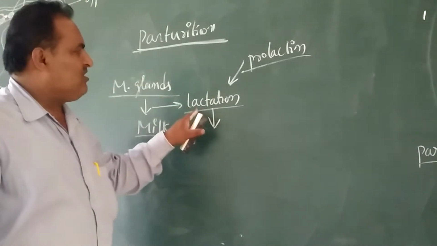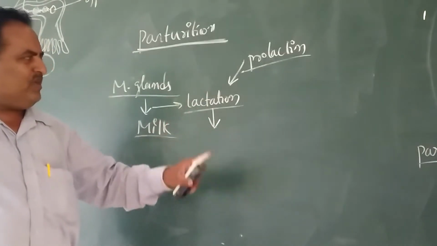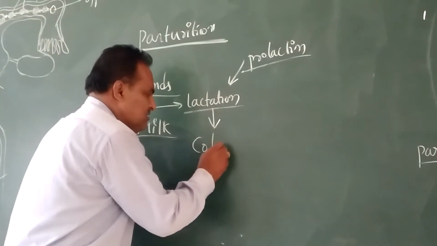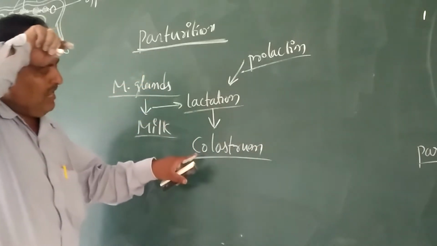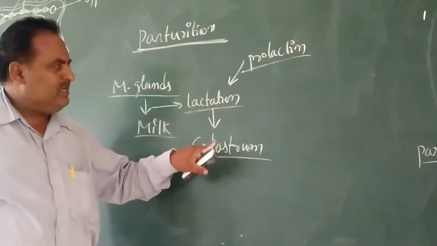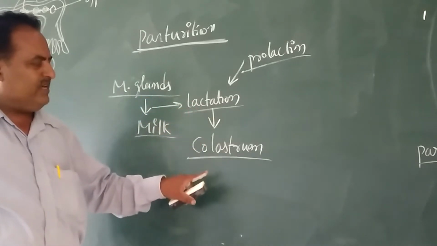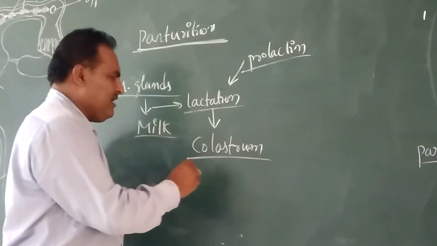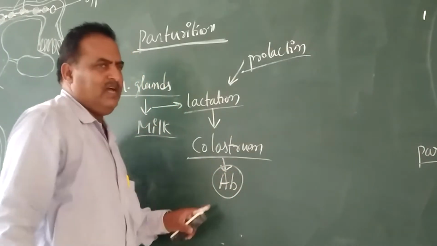During the initial days of lactation, the yellow colored milk secreted from the mammary gland is called colostrum. Colostrum contains rich antibodies.